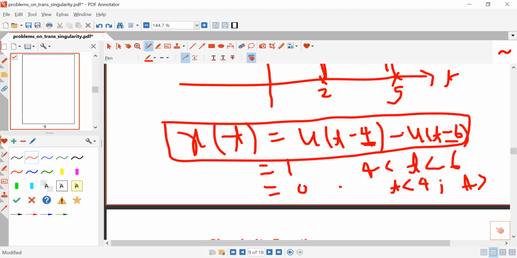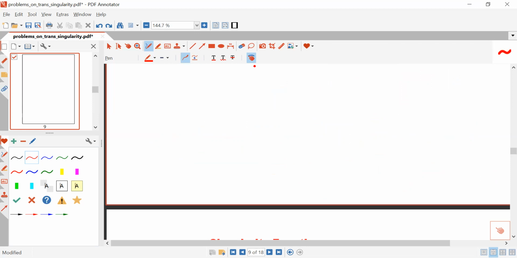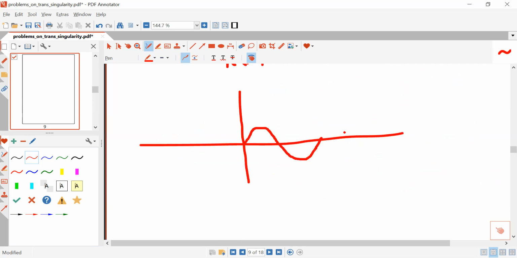Suppose I am asking you another question. This is a sinusoidal waveform, which is existing from minus infinity to plus infinity.